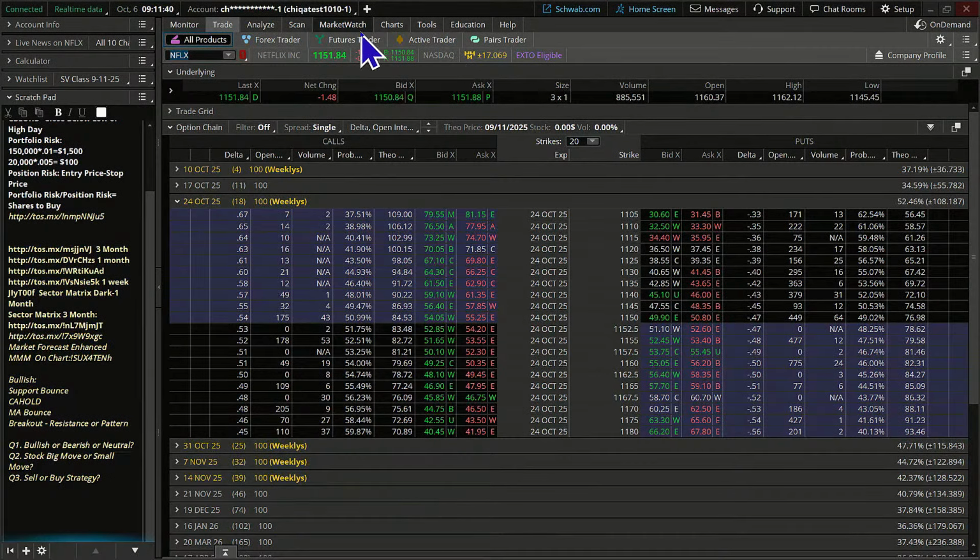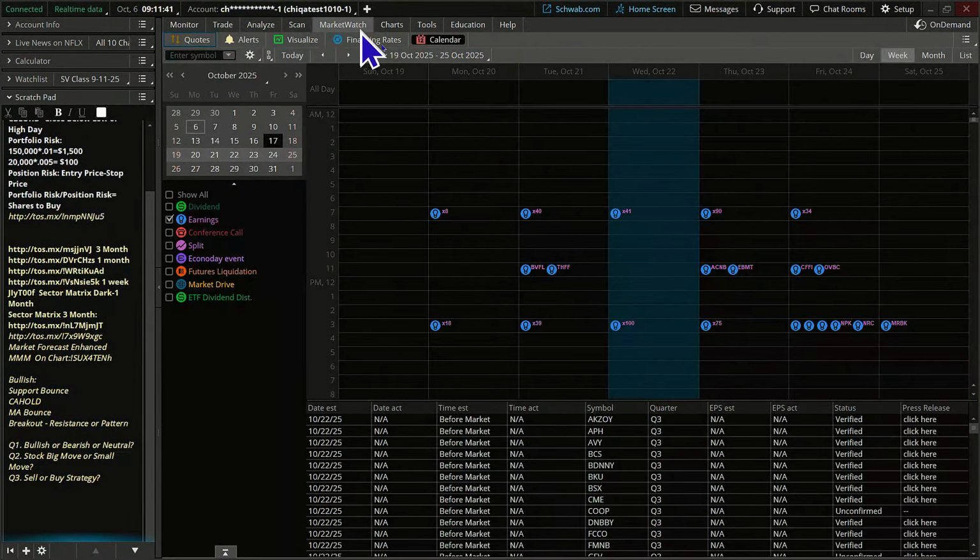I went over to the Market Watch tab. I came over to the calendar. I put in earnings. That's the only event I wanted to see here. And then I moved up my calendar. Okay, so today is October 6th. So we've got earnings this week, then October 13th, and then October 20th.